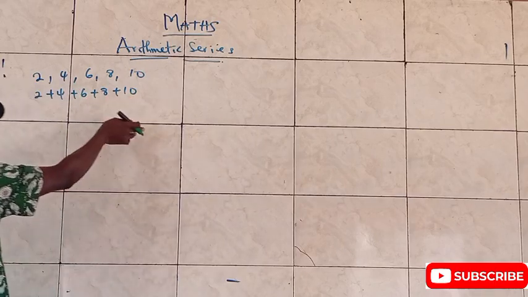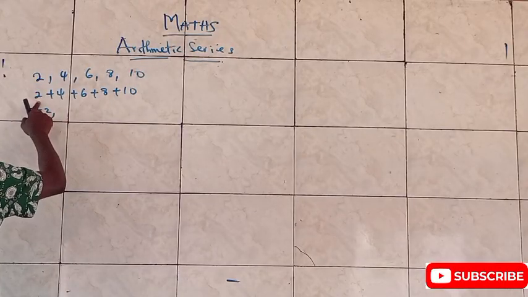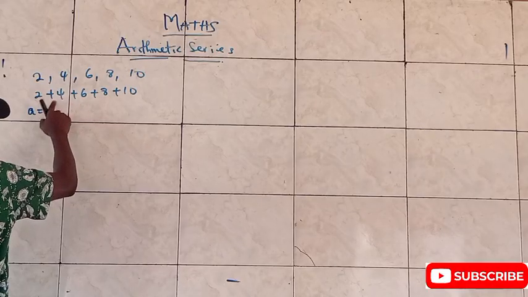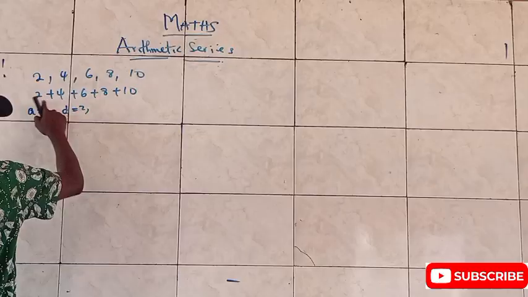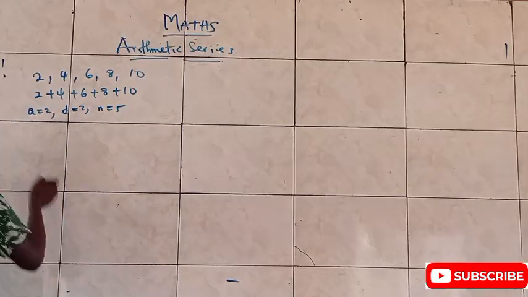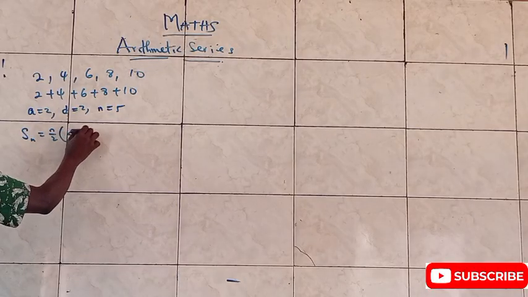But what if I want to go another way? I already know that my first term is 2, my common difference is 2 (4 minus 2, 6 minus 4), and my number of terms in this progression is 5. So how do I have it? I'll simply use my formula Sn equals n over 2 times (a plus l).